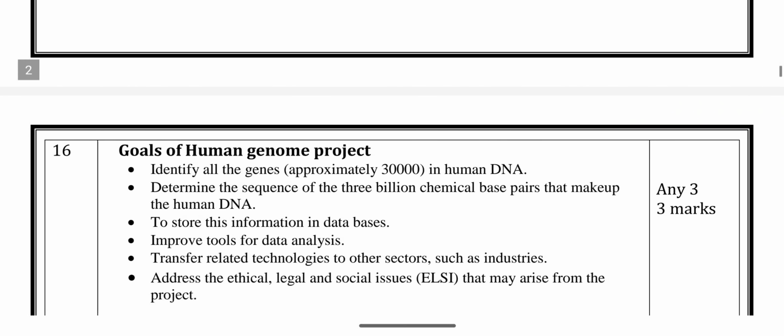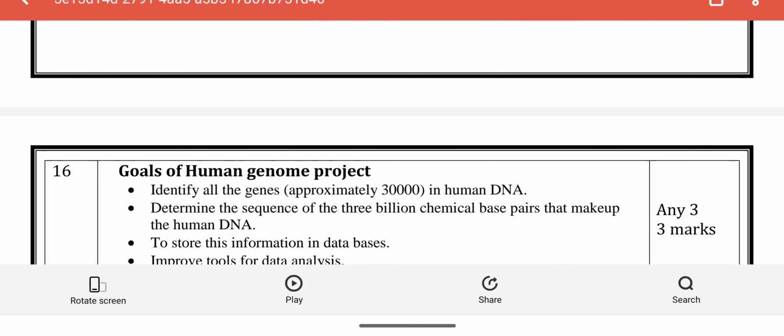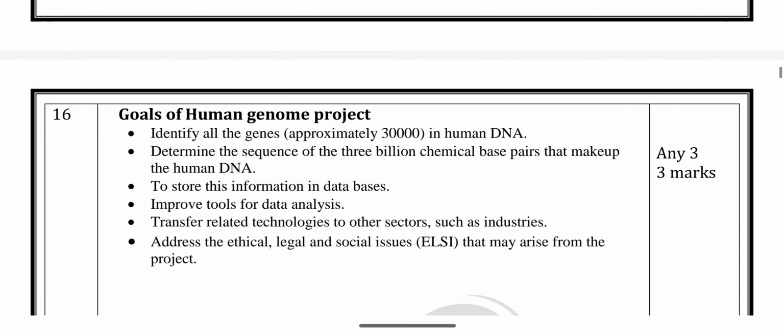Next, question number 16. It is an earlier-year question, also a book back question, taken from chapter 5: goals of the human genome project. We have to write any 3 goals, for 3 marks. Identify all the genes in human DNA.